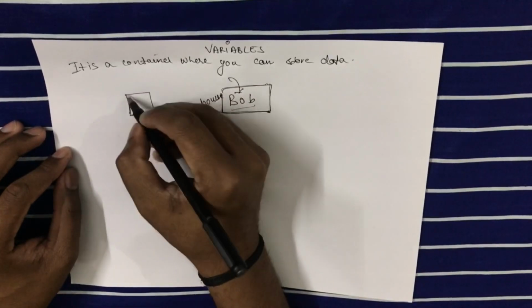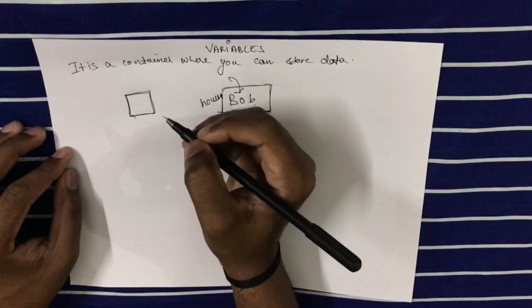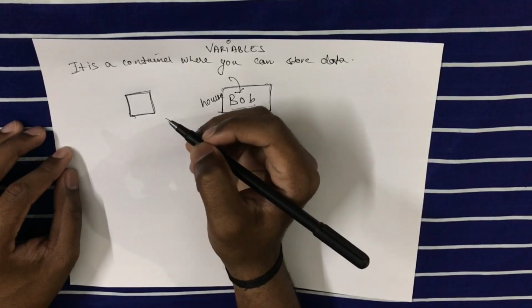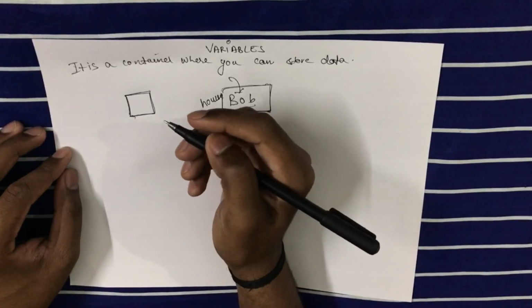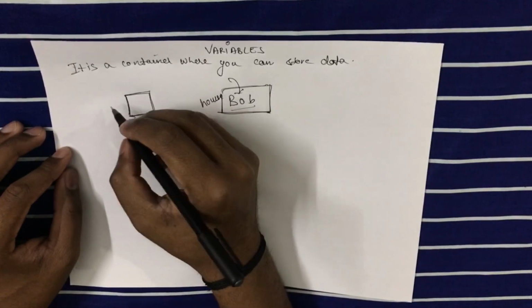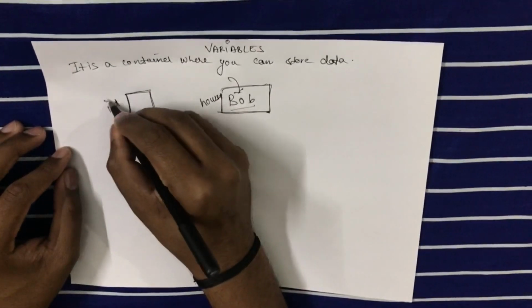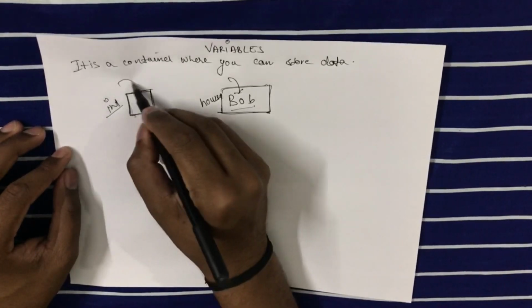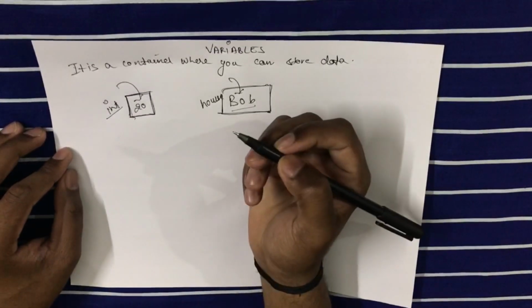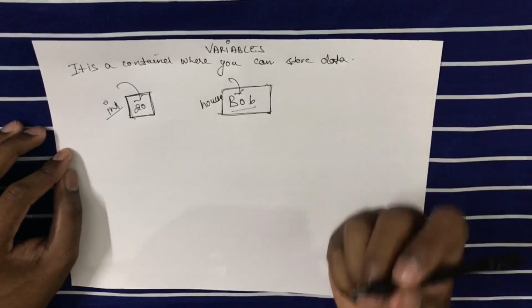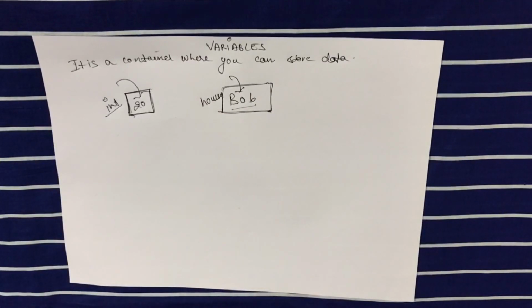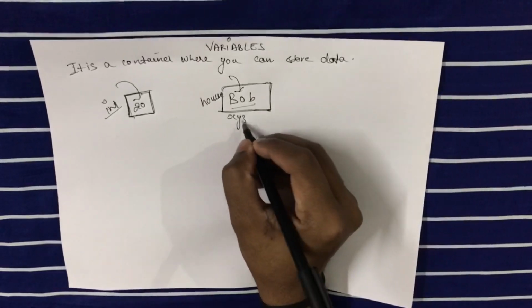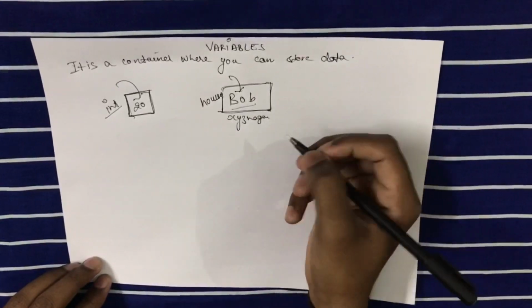Say in code we have to create a variable of a certain type. Say if I want to store data such as 20, 10, 33, 46, any integer value, then I have to use the data type int. First I have to create a variable of a certain type, then I can store data such as 20. Say if I ask you how can I reach Bob, what would Bob provide me? He would provide me his address. So the address can be anything such as XYZ Nagar or any name.